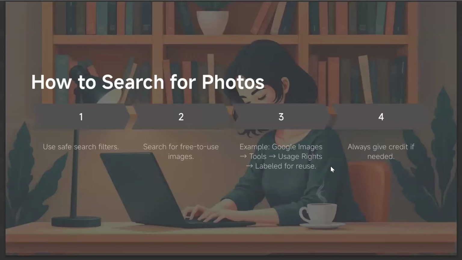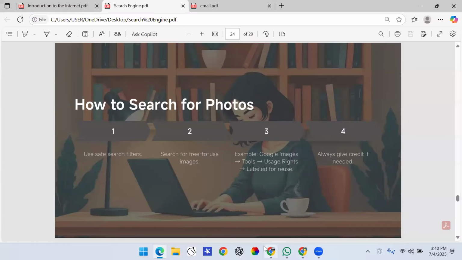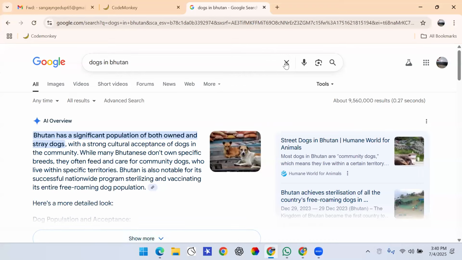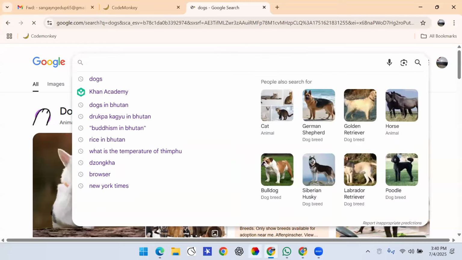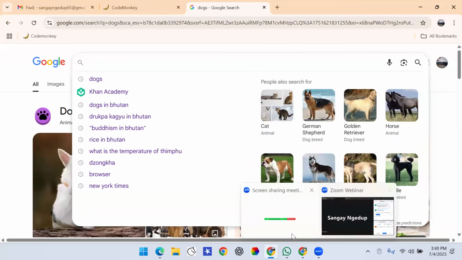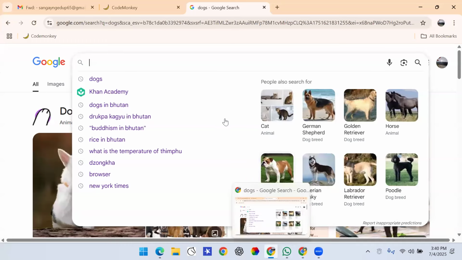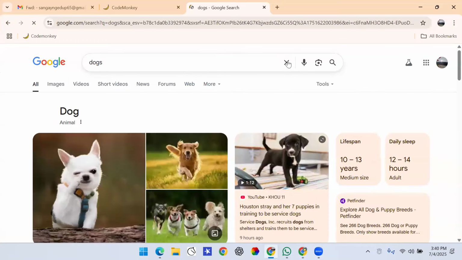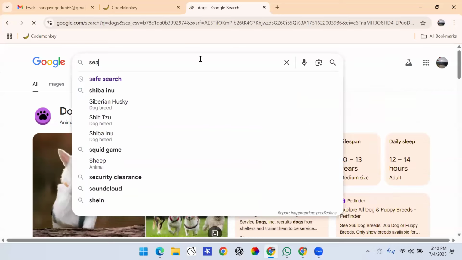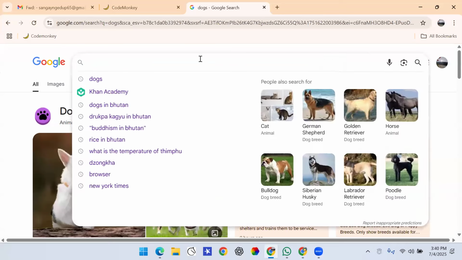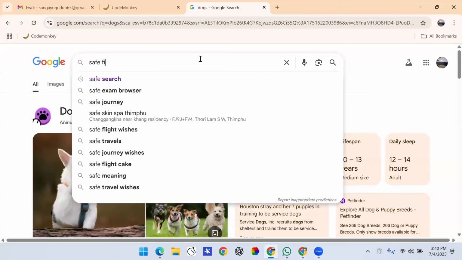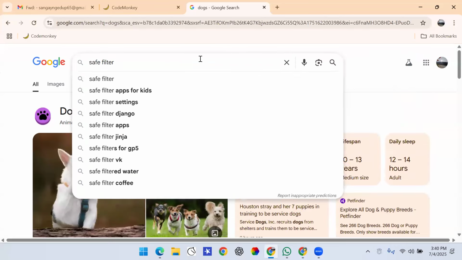Now, how to search for photos. In this digital world, there are many photos and images. These images sometimes can contain explicit content, and very violent content. If you want your search engine to filter it out, you can simply go to the search engine and search for safe filter. Safe filter.